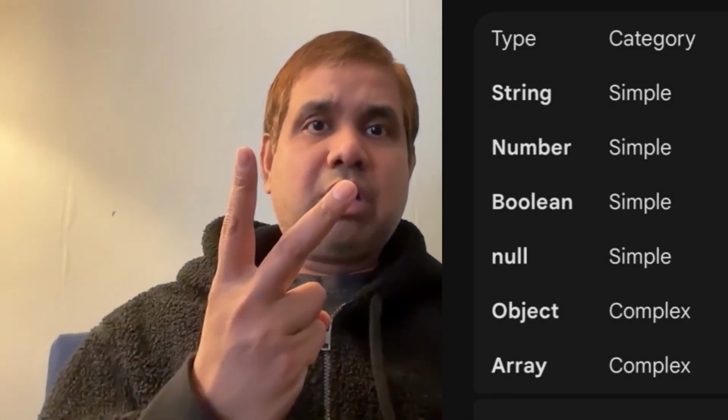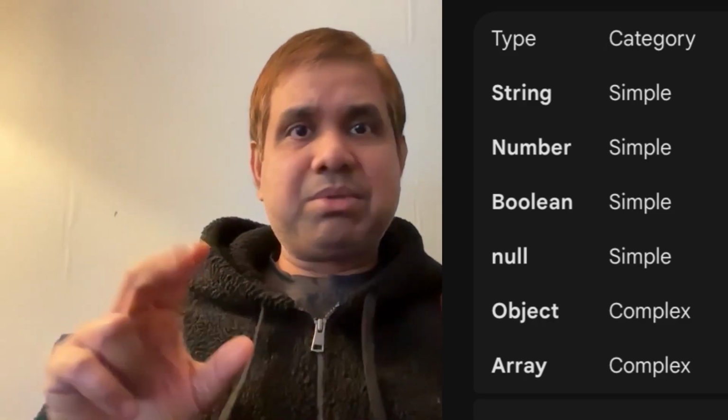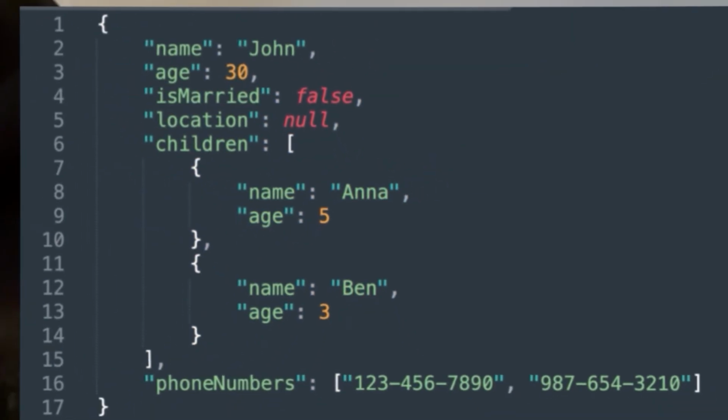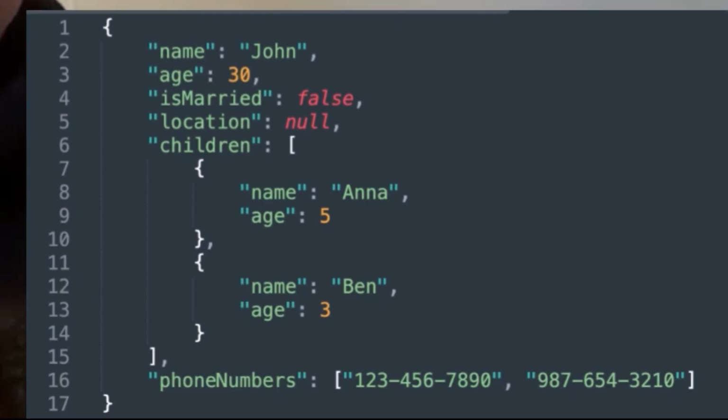So what is JSON? It's a data format, or you can precisely call it a record format. It can hold four simple types of values: number, string, boolean, and null, and two complex types: an object and a list. Sometimes you call it an array. Again, inside the array or inside the object, you can have number, string, boolean, and null. And in the array, you can have various objects. So that, in a nutshell, is JSON.